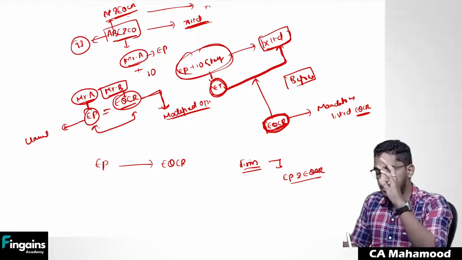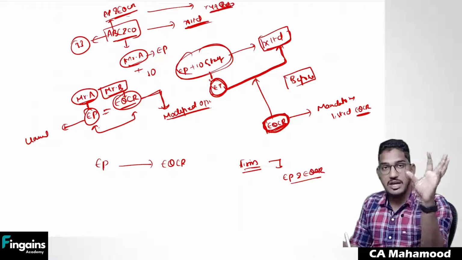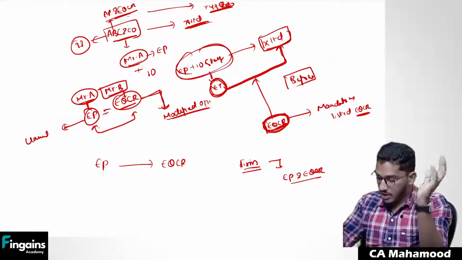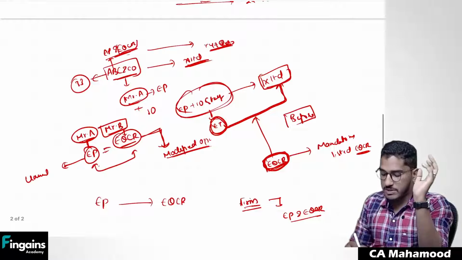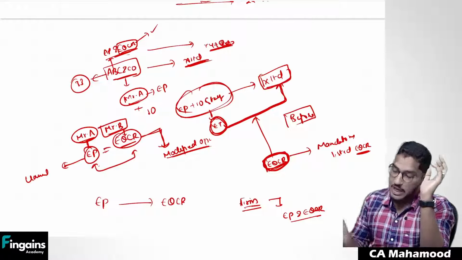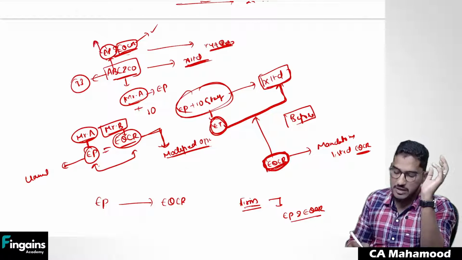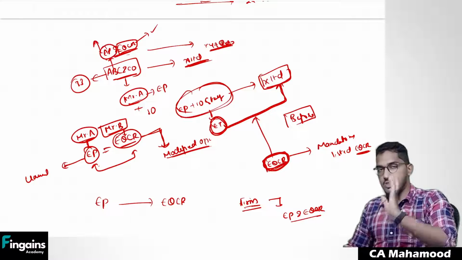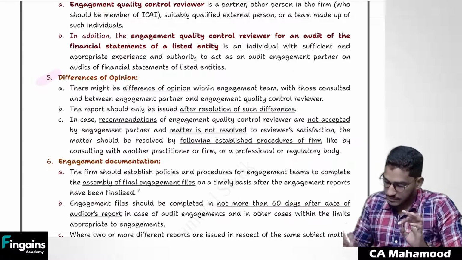They will go to so-and-so firm, some XYZ Limited, and whatever that firm says will be final. So like that, every firm will have one established procedure. Or some firms might have a policy that the engagement quality control reviewer's decision will be final. Some firms might have a policy that the engagement partner's decision will be final. Like that, every firm will have a policy. As per that firm's policy, this issue has to be addressed. This is an important thing here.